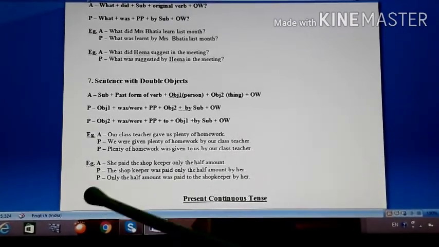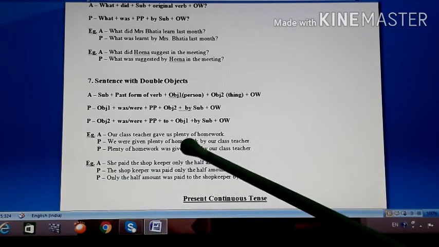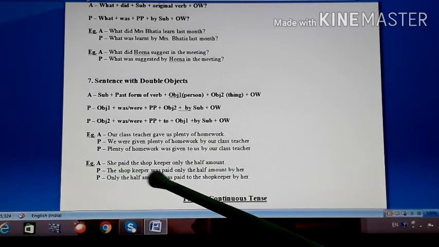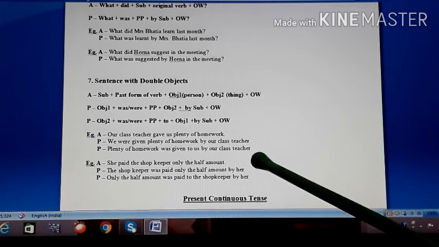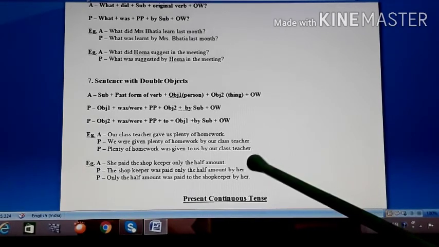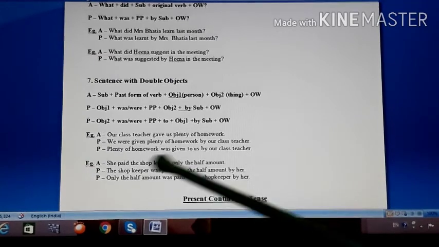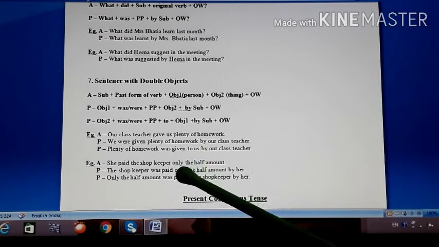So in the first passive, it shows the doer of the action, that is, the person is brought to the front. The shopkeeper was paid only the half amount by her. By her, that is the doer of the action, is taken to the end of the sentence. And when you bring the second object to the front, you are supposed to take all the words.